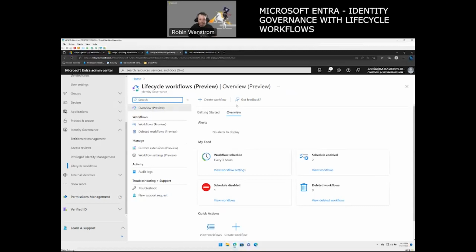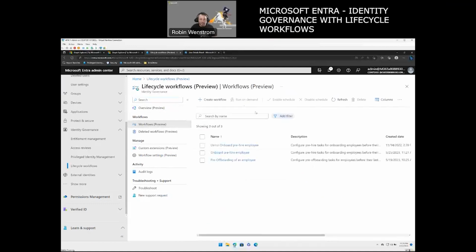One is you mentioned that we can customize the workflow, right? So can you elaborate a little bit more? How can we customize, and what does that mean? Like how is that related to Logic Apps or something like that? Absolutely. So let me go into one of my workflows here.